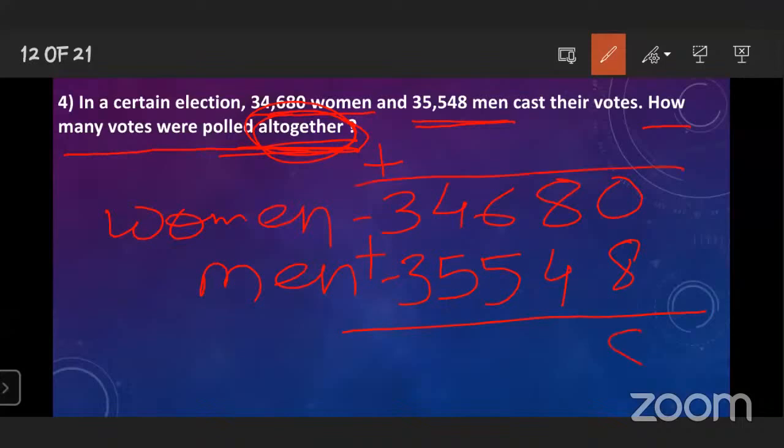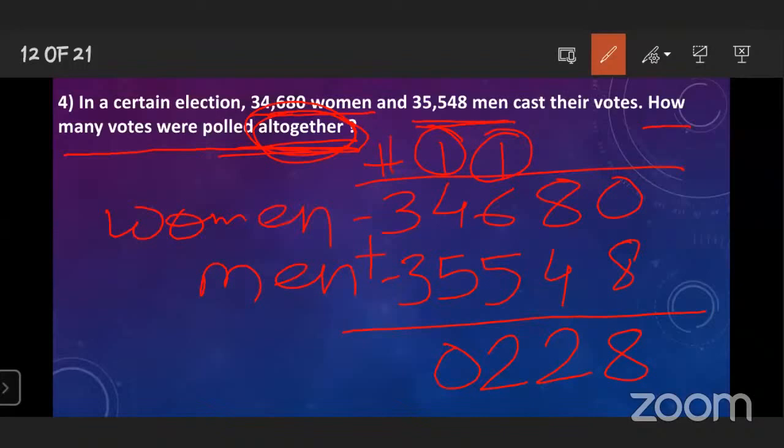0 plus 8 is equal to 8. 4 plus 8 is equal to 12. Here you have to write 2, 1 carry over. 6 plus 5 is equal to 11, plus 1 carry over, 12. Write 2 here, 1 carry over. After that 4 plus 9 is 13, plus 5 is equal to 10. Write down 0 here and 1 carry over.